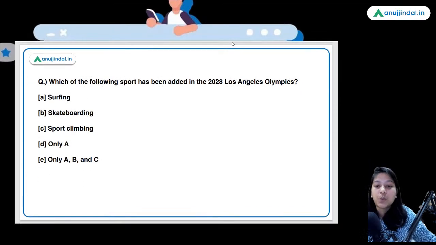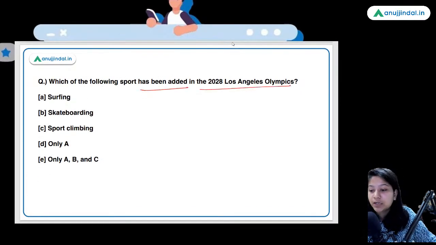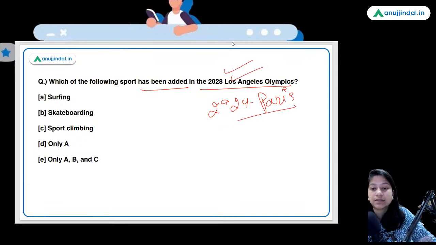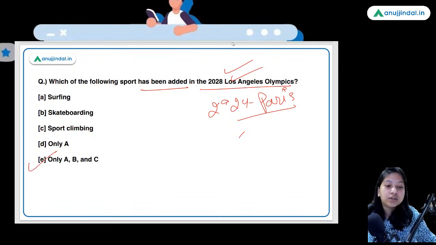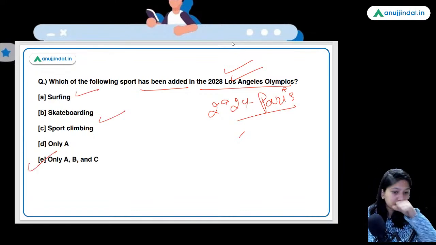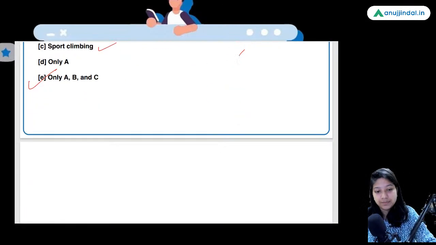Which of the following sport has been added in the 2028 Los Angeles Olympics? 2024 May, Paris is going to host the Olympics. Okay, and 2028, that is the next edition after Paris Olympics, Los Angeles will host it. So how many sports have been added into this summer Olympics? All the three: surfing, skateboarding, and sport climbing.